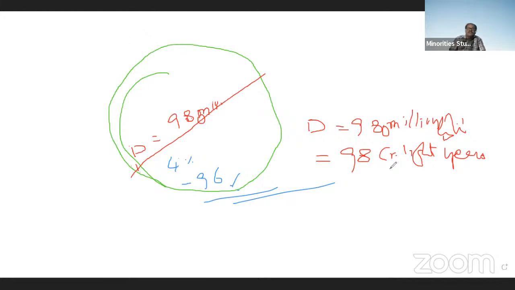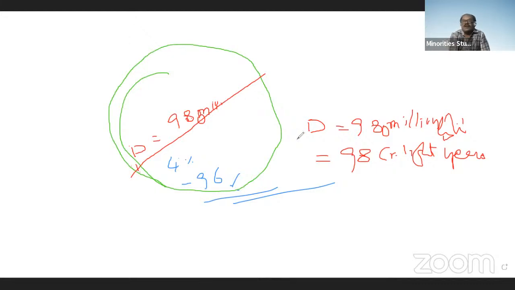Why do we know only 4%? Because this universe is a very, very large universe. The diameter is 98 crore light years. Even though light travels at the rate of 3 lakh kilometers every second, it takes 98 crore years to go from one end to the other. That much of distance is between them. So that is about our universe.